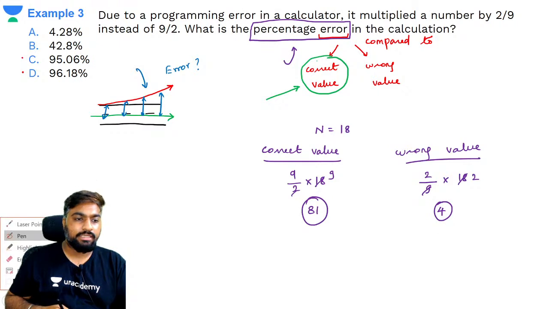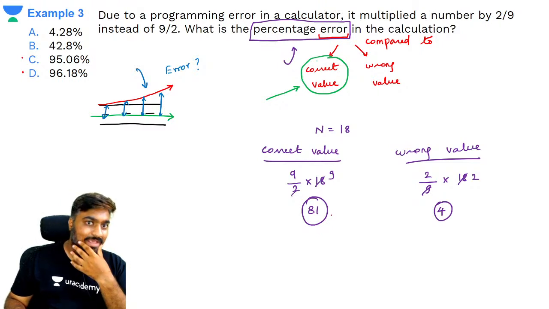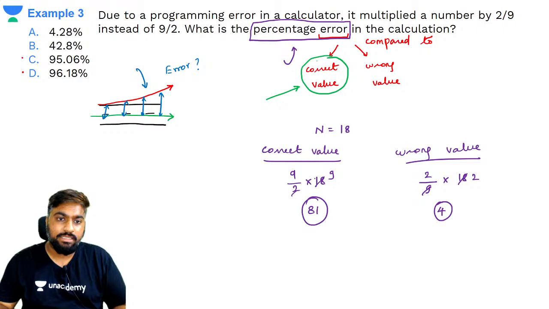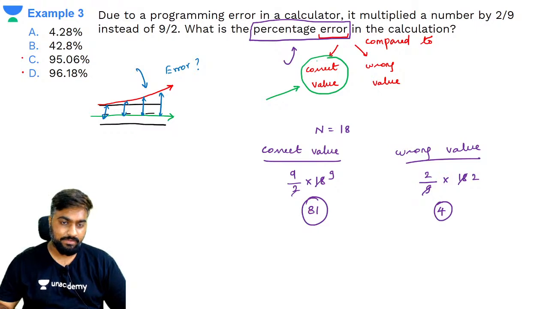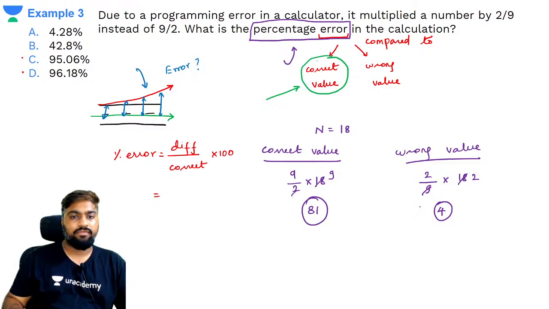Now I have to compare these two. How much is the wrong value different from the correct value? That's the question. समझ में आ रहा है? So what do you do here? How much is this less than this? मतलब again, percentage error is always calculated by difference by correct value into 100. तो क्या है difference, क्या है दोनों में? 77. Correct value is 81 into 100.